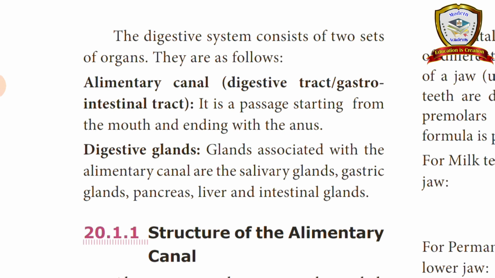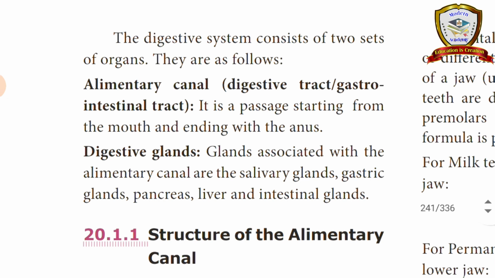These are called digestive glands because their secretions are used for digestion. So 2 sets of organs are there: the gastrointestinal tract and the digestive glands.